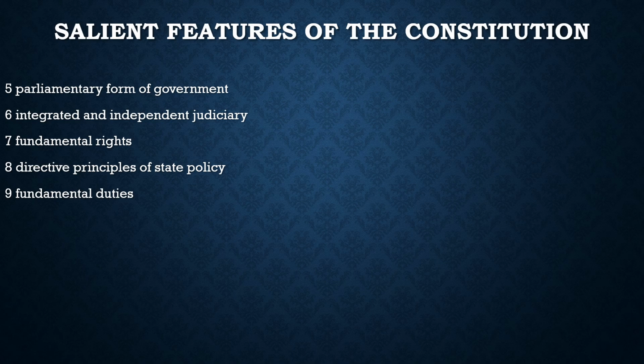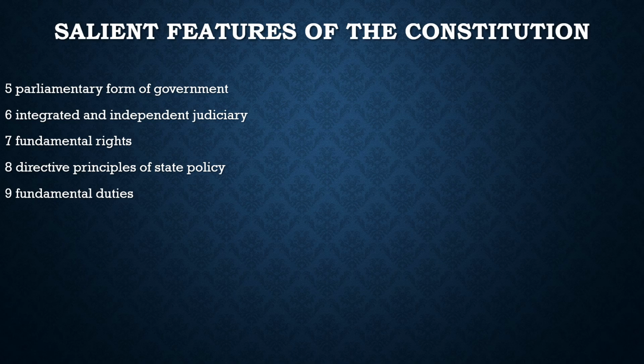Another key feature of our constitution is that we have the fundamental rights. We have to discuss this in detail when we take up the fundamental rights. For example, we have 6 fundamental rights: right to equality, right to freedom, right against exploitation, right to freedom of religion, cultural and educational rights, and right to constitutional remedies. So we are going to discuss them in the upcoming classes, and we will take up the fundamental rights.